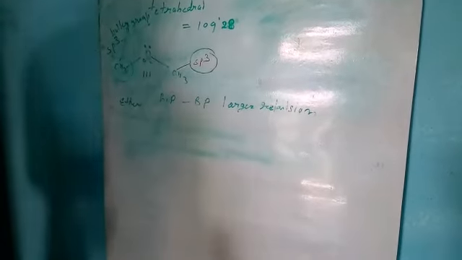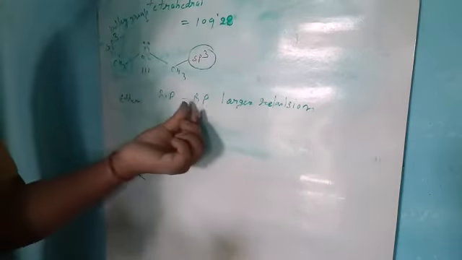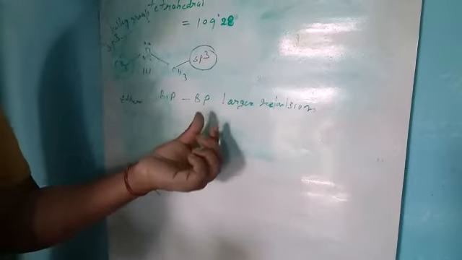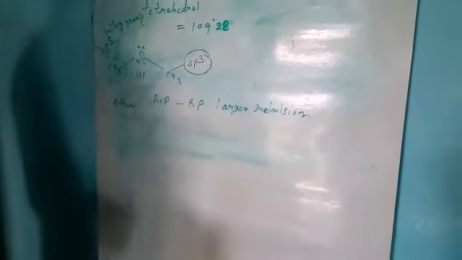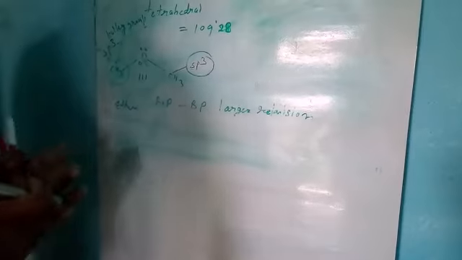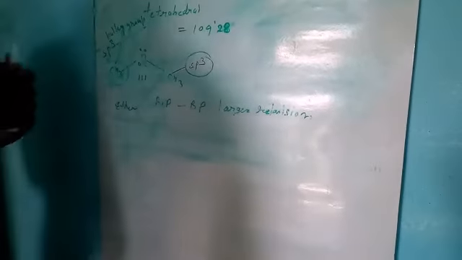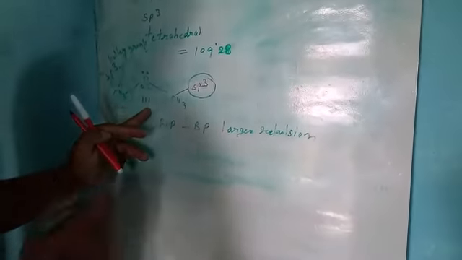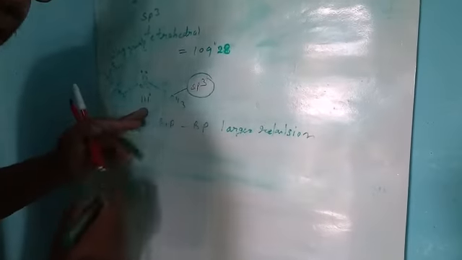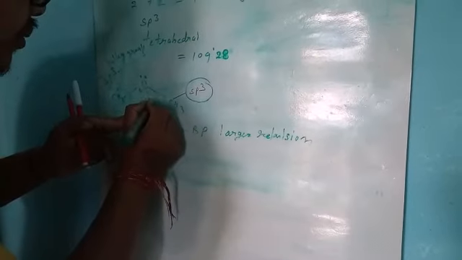But due to the larger bond pair repulsion between both bulky groups, the ether bond angle is 111 degrees 7 minutes.